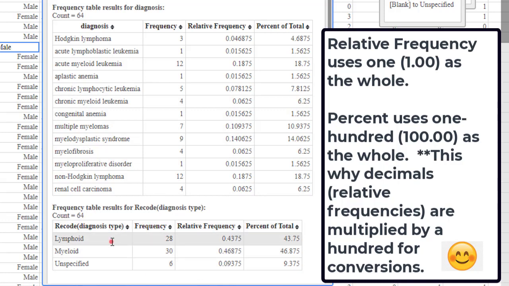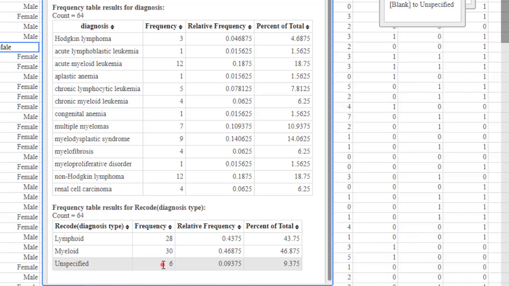We've recoded it for diagnosis type. We show that there are 28 patients that have a lymphoid diagnosis. That is approximately 43% of the total. A little bit more have myeloid, which is 46% of the total. There are approximately 6 patients, which comprise 9% of the total sample, that have an unspecified diagnosis type.